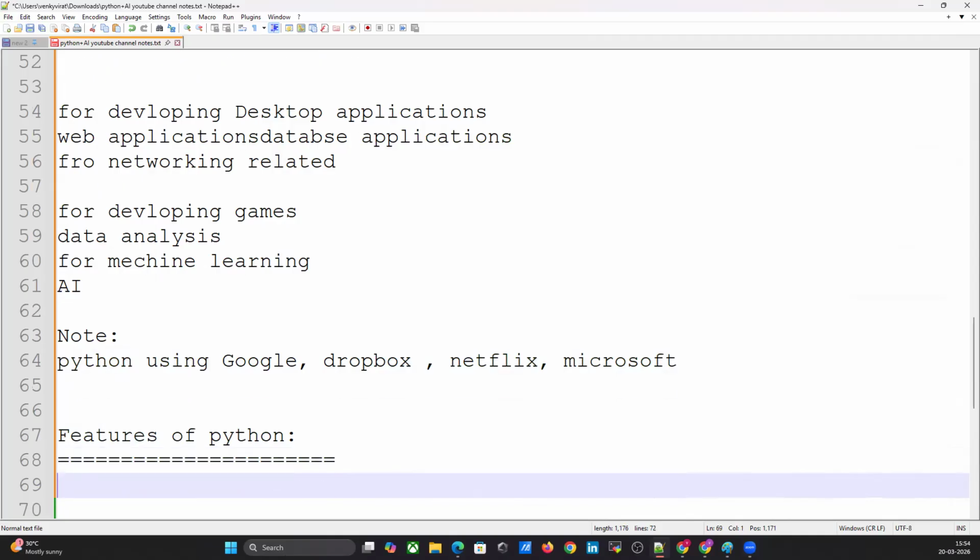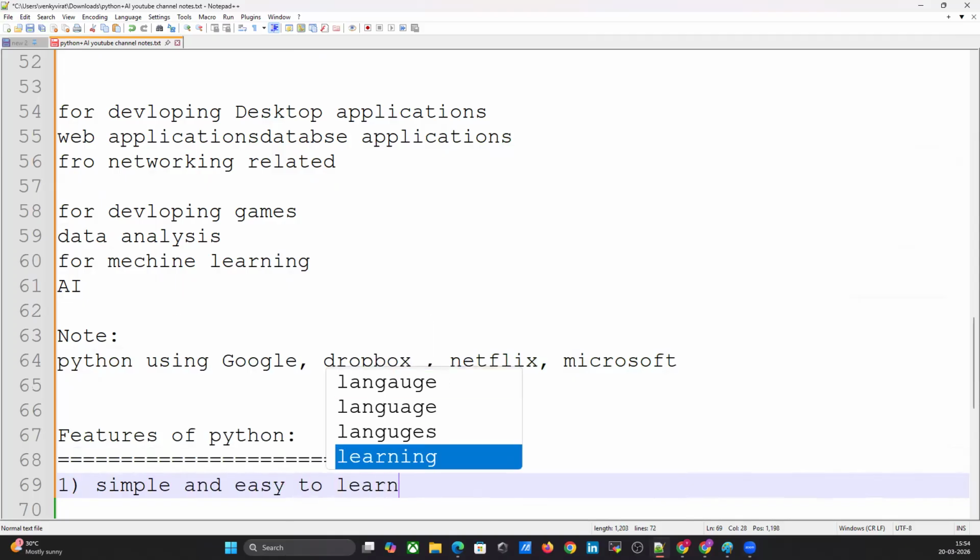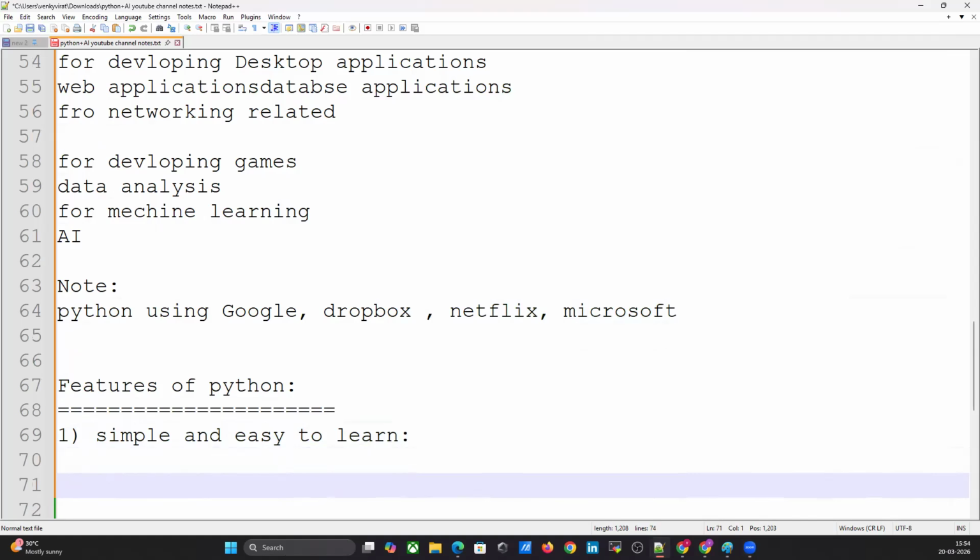Am I correct? Yes. And the first feature is very simple and easy to learn. Why am I using this word? Simple and easy to learn. Python is a simple programming language, sir. When we read a Python program, we can feel like we are reading English statements everywhere.